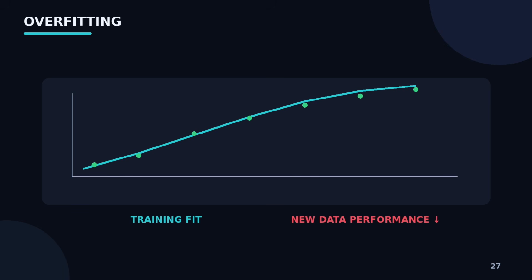And this leads us to one of the most important problems in machine learning, overfitting. A model can become extremely good at the training data but perform badly on new data. It's almost like a student who memorizes the answers to practice questions but doesn't understand the underlying concept. The model has learned the training examples too specifically. It hasn't learned the patterns that generalize well. We will study this deeply in a later episode.